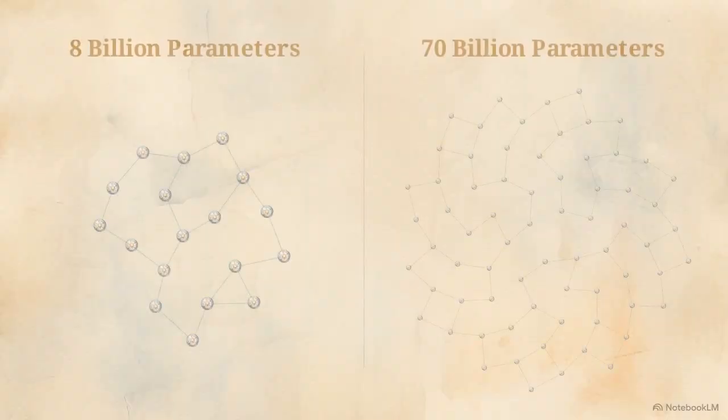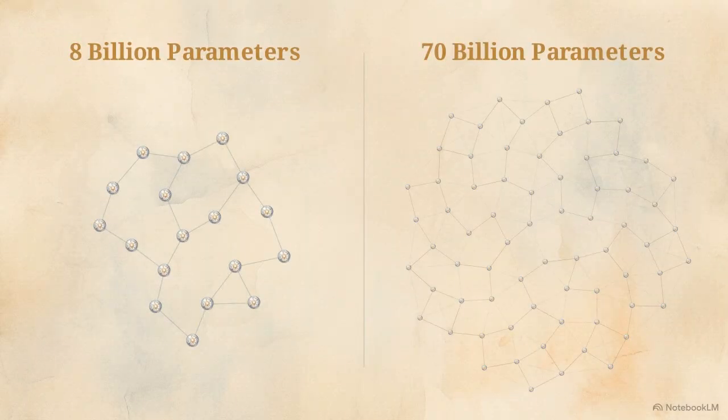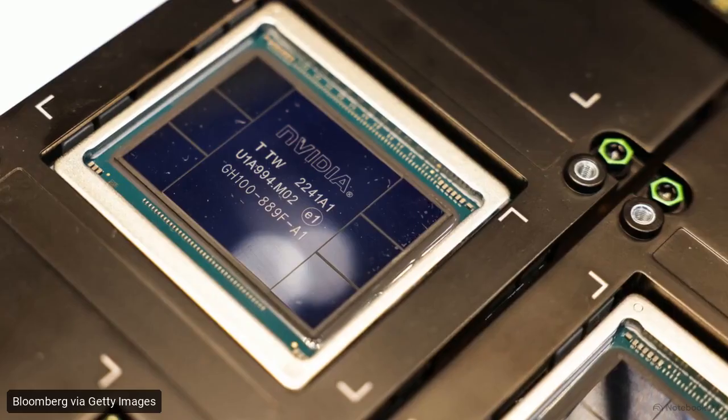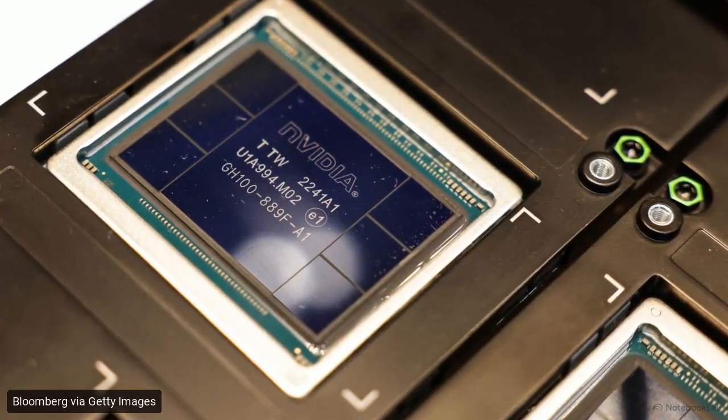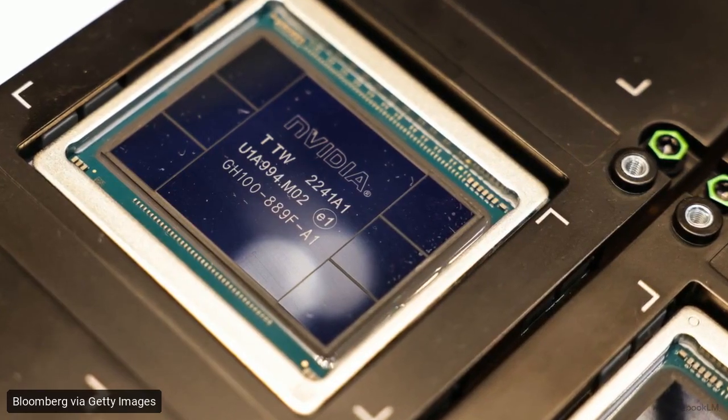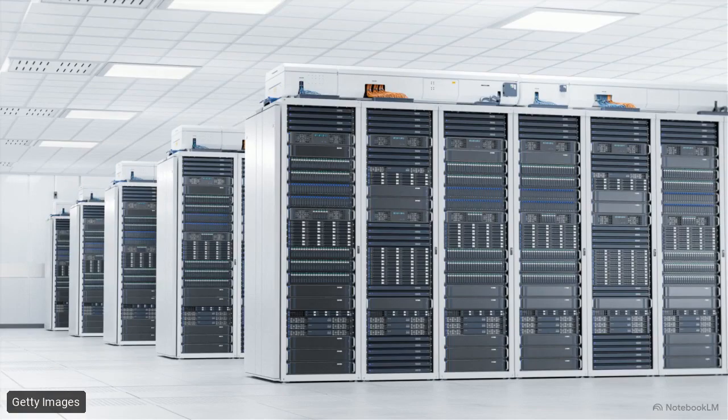A 70 billion parameter model can absorb more obscure patterns and complex linguistic structures than an 8 billion parameter model. However, every parameter occupies physical space on hardware memory. Each number must be stored and processed on chips like the GH100. While an 8 billion parameter model fits on a single high-end graphics card, a 70 billion parameter model requires these massive server arrays just to function.